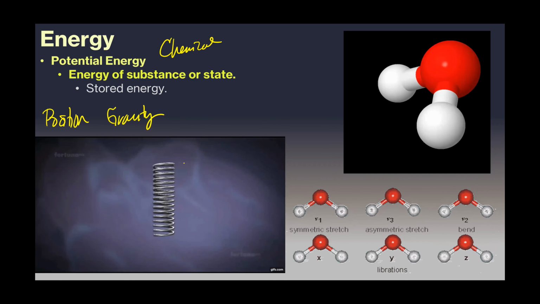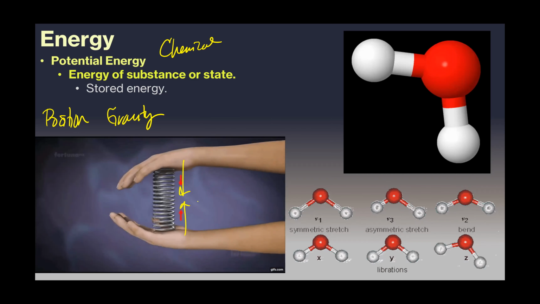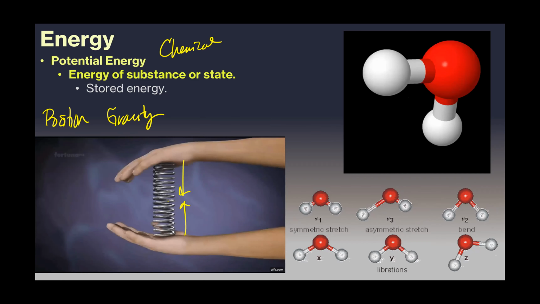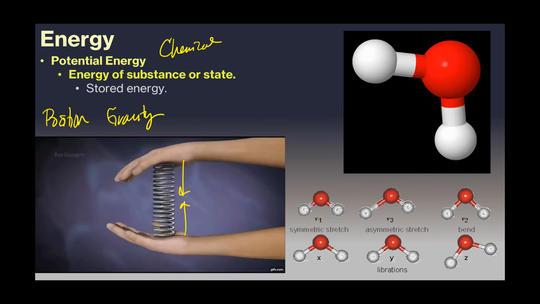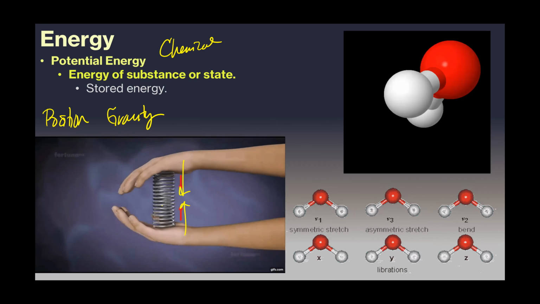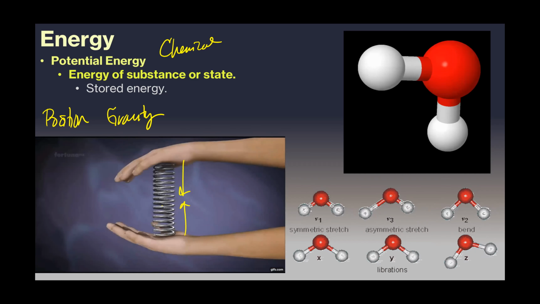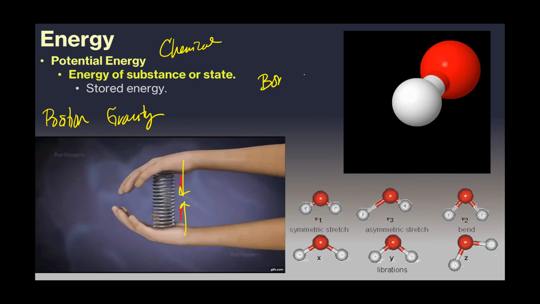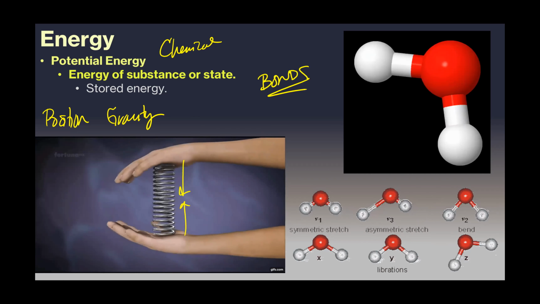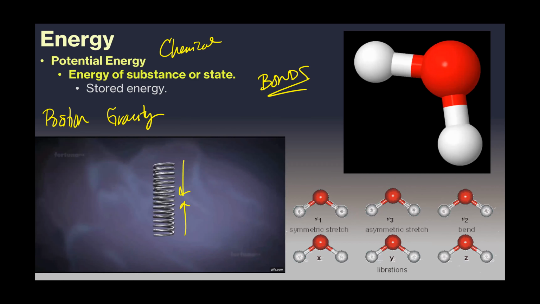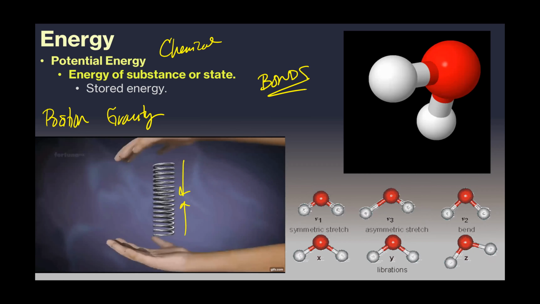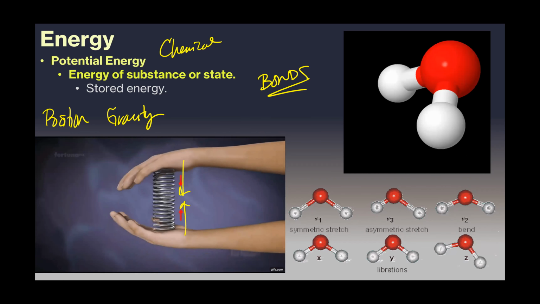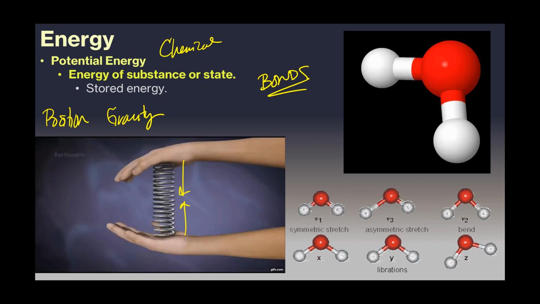This person is smushing the spring together, and so they're storing energy in the spring. When they let it go, it releases all that energy. From a chemistry standpoint, a lot of the energy is stored in bonds, meaning that bonds have a particular energy associated with them. We've talked about bond dissociation before: strong bonds, weak bonds, bond order, bond length, all that stuff.